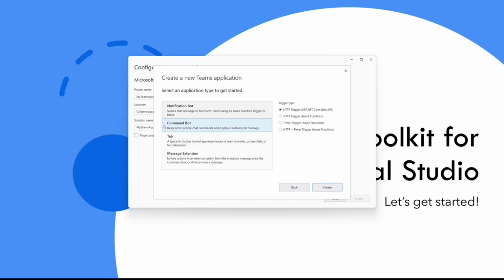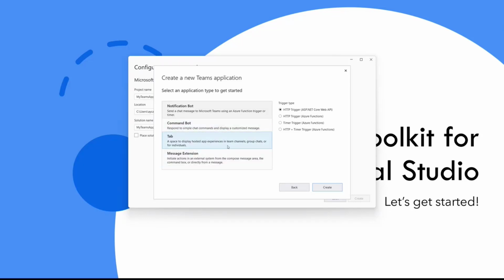You can also go for a command bot. Today we will focus on notification bot. I will quickly summarize how the rest of them work. Command bot is a great scenario if you have question and answer type of app. You can build different types of questions and answers. I think command bot goes really great with Cognitive Services Q&A Maker API. You can convert your website Q&A, or if you have an Excel sheet with questions and answers, you can just use the Cognitive Services API and call the API from command bot, and it will drive all of the questions and answers through the command bot on Teams.